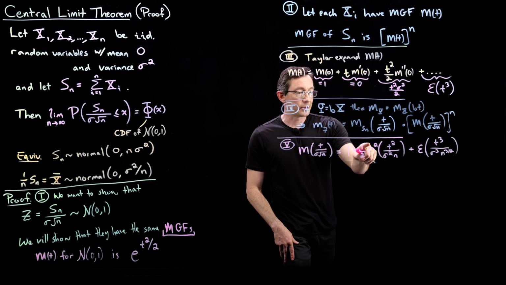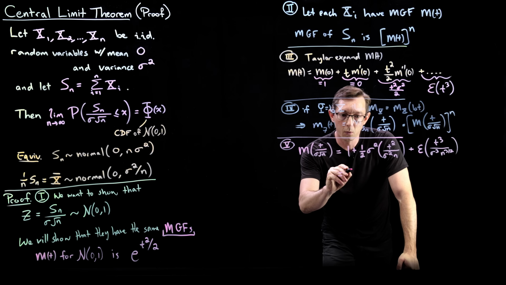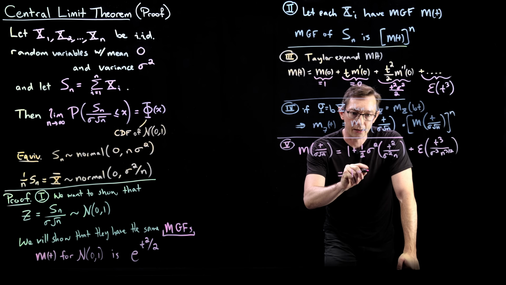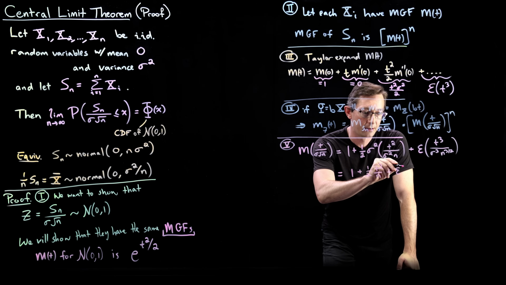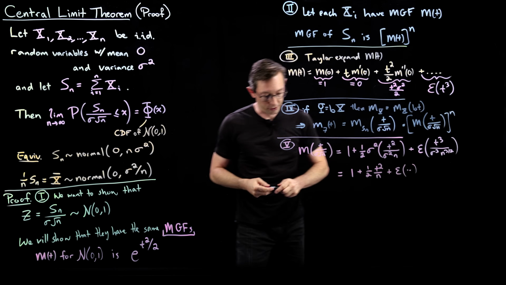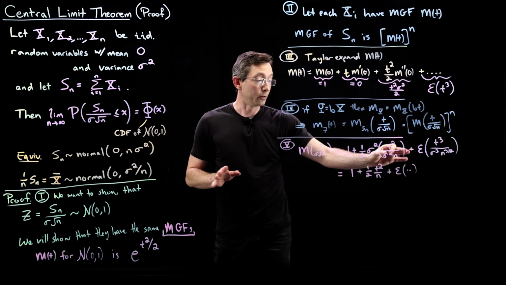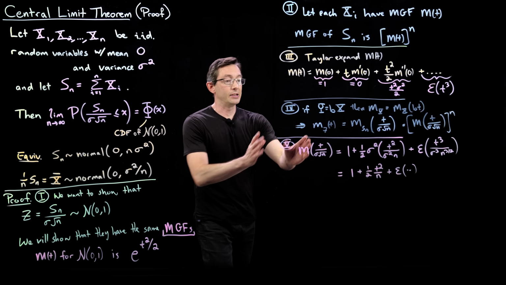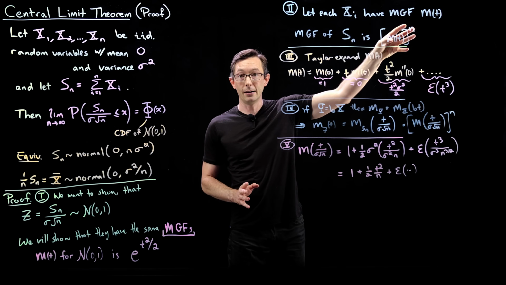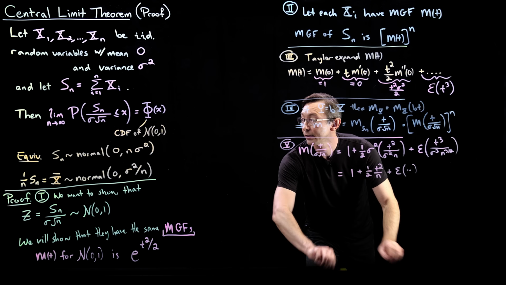Okay, good. These sigma squareds cancel. And so this is going to be 1 plus 1/2 t squared over n plus this epsilon, all of these higher order terms. And of course, this epsilon goes to 0 as n goes to infinity. That's the really important part here. And now the last step is take this to the power n and take the limit as n goes to infinity.